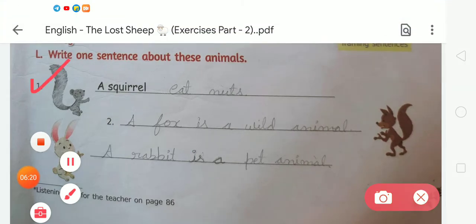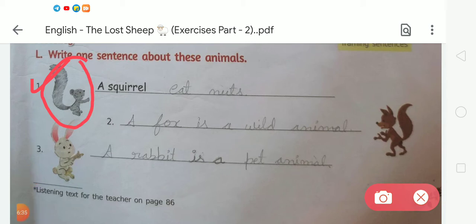You have to write one sentence for these animals. The first animal is a squirrel. For a squirrel, we have to write: a squirrel eats nuts.